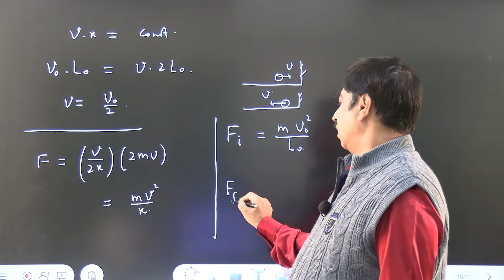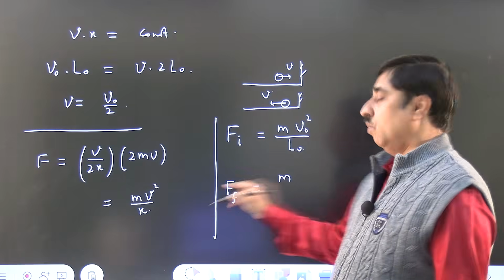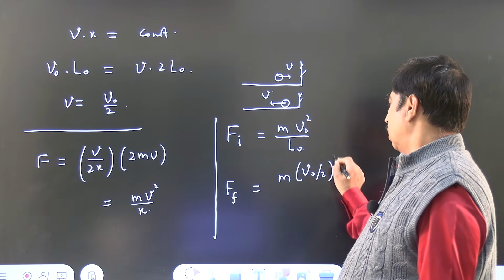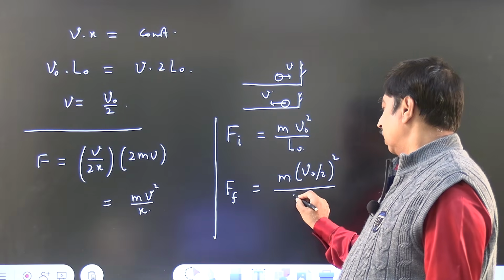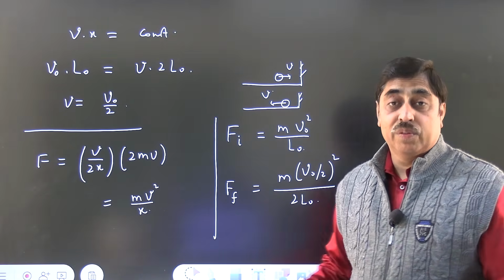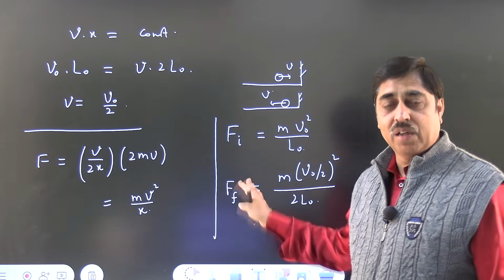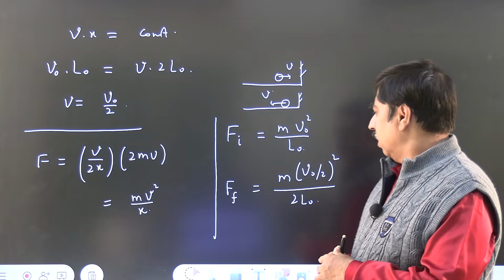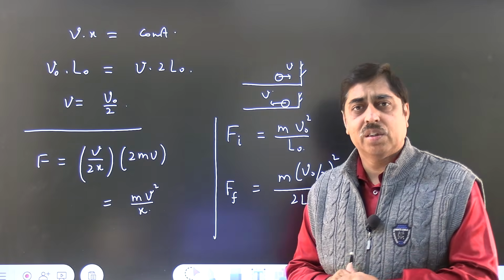Finally, v is v naught by 2 and L is 2L naught. So, you have to give the ratio of these 2 things, the final force that the wall is experiencing divided by the initial force that it was experiencing.